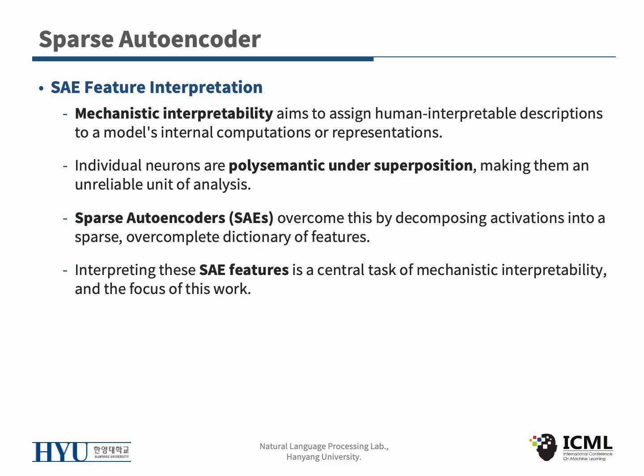Mechanistic interpretability is about describing what's going on inside a model in human terms. The natural thing is to look at the individual neurons, but neurons turned out to be polysemantic because of superposition. Sparse autoencoder fixes this by decomposing activations into a sparse overcomplete dictionary, and interpreting those SAE features is what we focus on in this work.